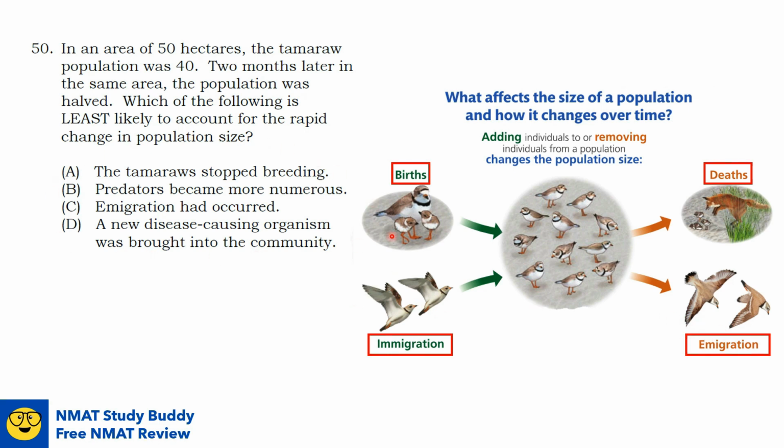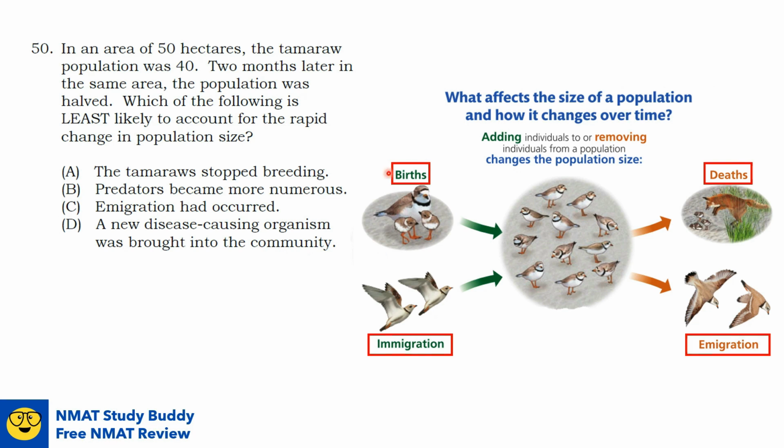Now let's go back here to our options. Option D, a new disease-causing organism was brought into the community, will cause more death or mortality. So it will decrease the population size. So this is possible. Option C, emigration had occurred, will also decrease the population size. Option B, predators became more numerous, will lead to more death. So another decrease in the population size. Option A, the tamaraws stop breeding. Not breeding will lead to a lower birth count. So it will also lead to a lower number of individuals in a population.